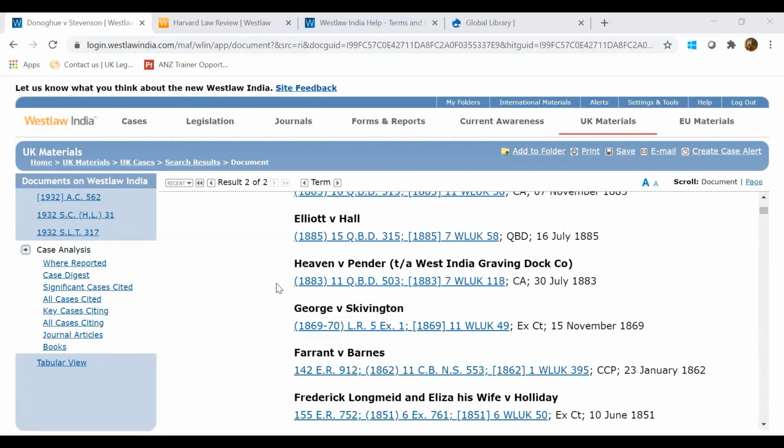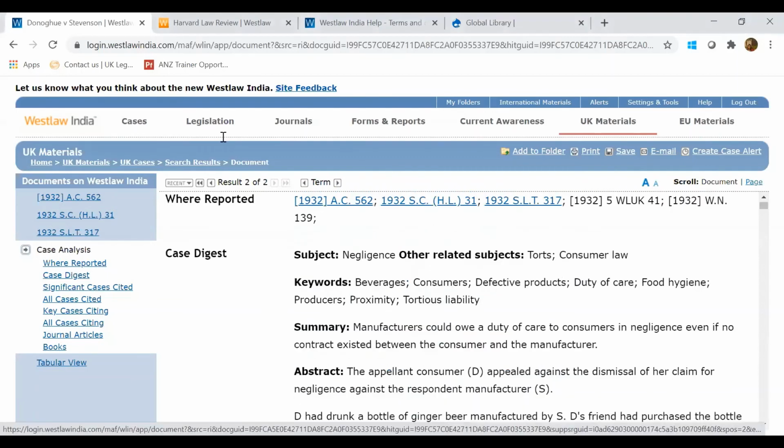Now citation is not restricted to UK, it's for other countries as well, including India. We have in-law citations available, but you get other parallel citations also available in where reported. When you click on where reported, for India also, you'll get a list of citations which are available apart from the in-law citation, which is there for Indian cases in Westlaw India.